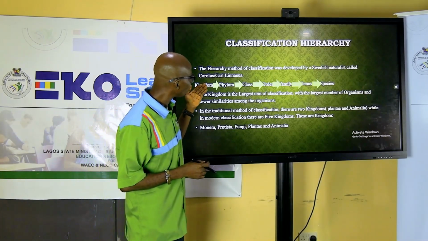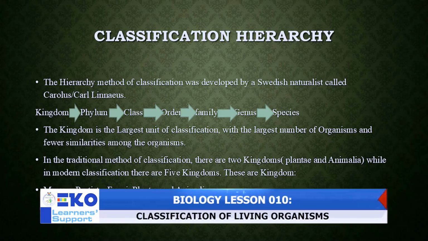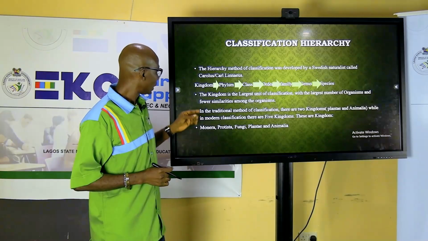Now, according to him, we have seven hierarchical levels. The largest one is the kingdom, followed by the phylum, class, order, family, genus, and species. Species is always ending with an S.